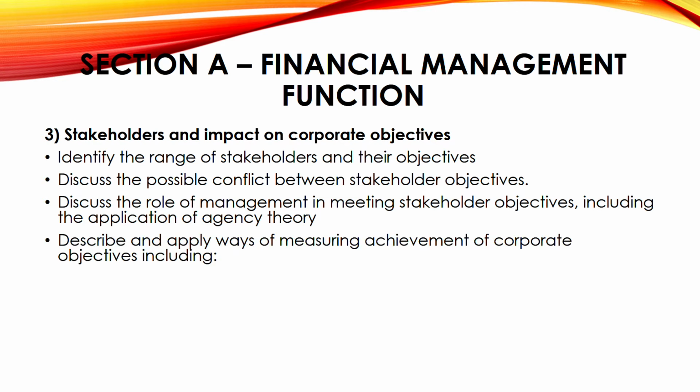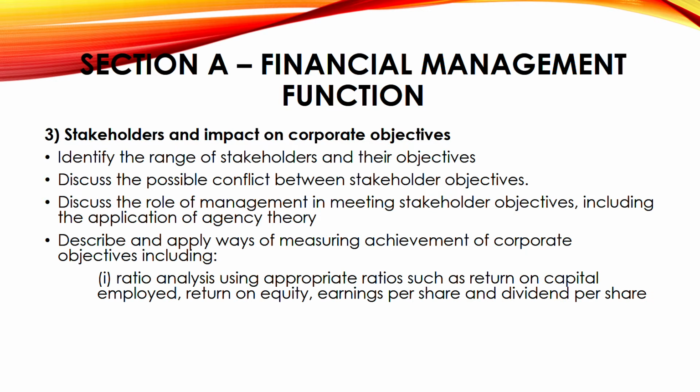Next, describe and apply ways of measuring achievement of corporate objectives. So these are the corporate objectives. What are they? How can you measure the corporate objectives? Ratio analysis, very important. Being an FM student, if you are not able to calculate ratios, you should not even sit for the FM exam. You have to be very, very thorough with your ratio analysis. You have to know each and every formula, right? So what are these? Such as return on capital employed, return on equity, your EPS, your DPS, right? Dividend per share. As an FM student, you should know what is the formula for dividend per share, earnings per share, return on capital employed.